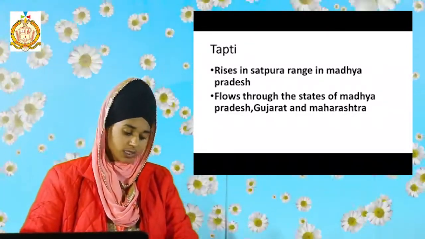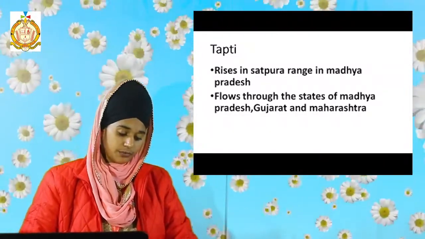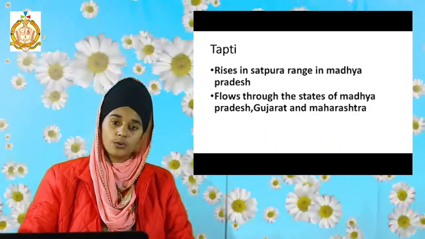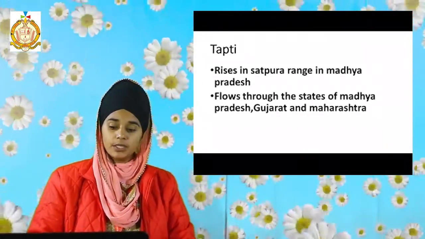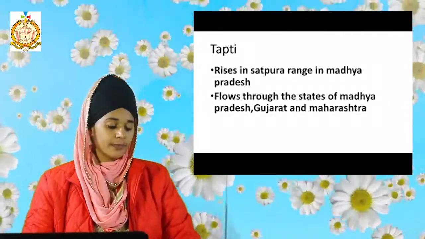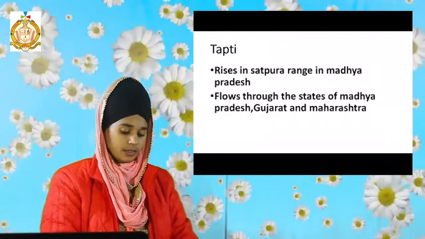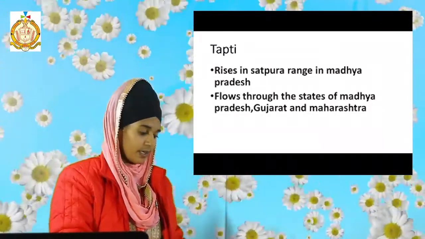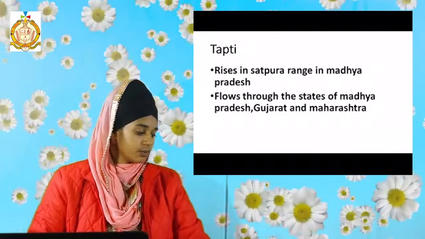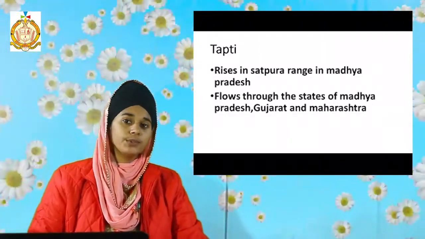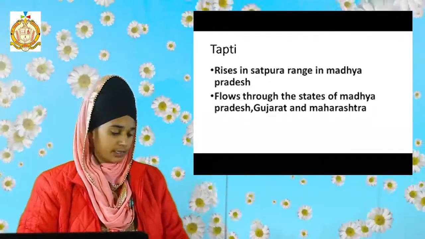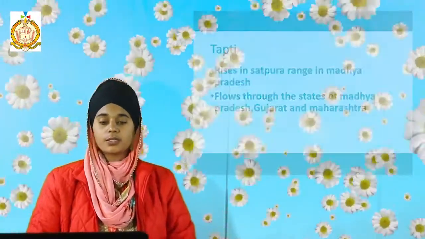Next is question number 6. Name two rivers of peninsular India that flow from east to west. Yes, I have already told you about this also, that there are two rivers, Narmada and Tapati. Next is page number 120. Solve the crossword puzzle. Students, this exercise also you have to do yourself. Read the chapter properly, then solve the exercise.